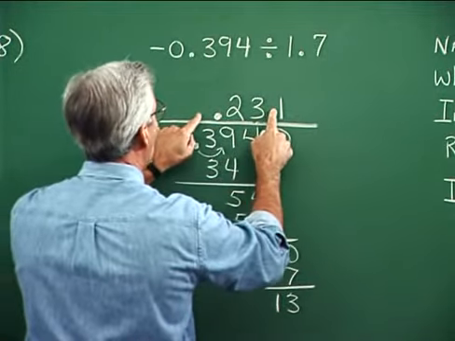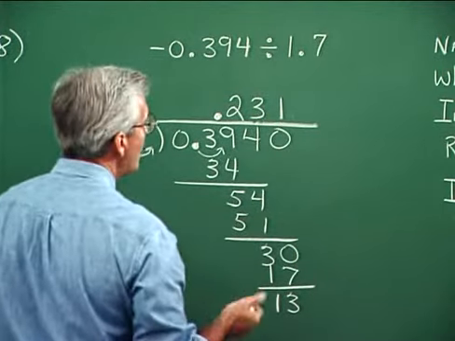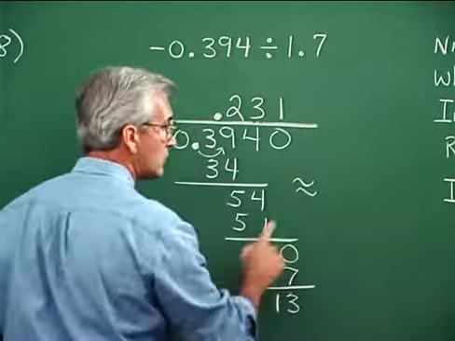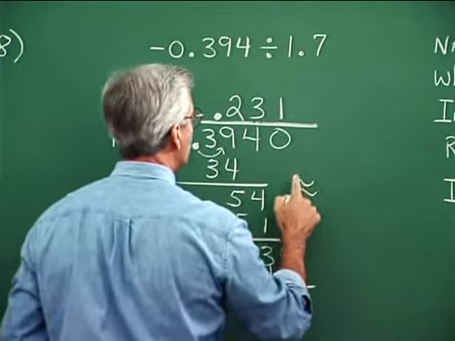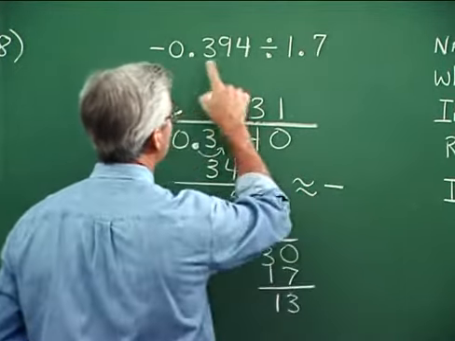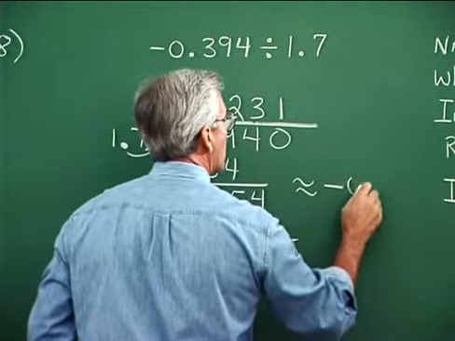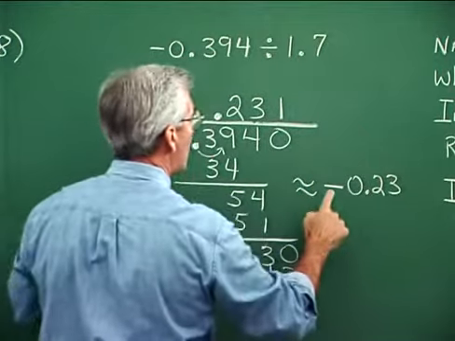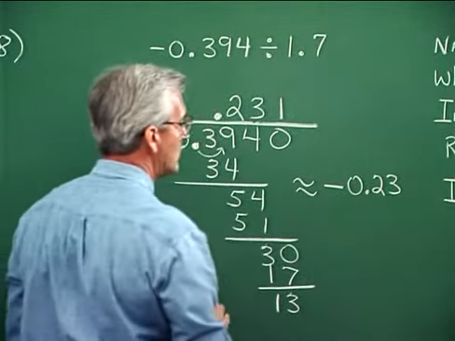So our answer is going to be 23 hundredths. And we might write that answer like this. It's approximately equal to, that's what this means, approximately equal to, and it's negative, remember from above, 0.23. So this division is approximately negative 23 hundredths.